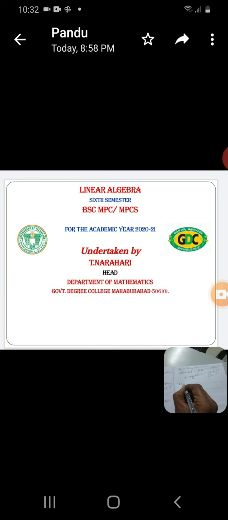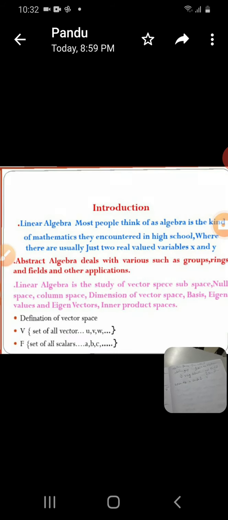Linear algebra is a study of vector space, null space, column space, dimension of vector space, basis, eigenvalues, eigenvectors, and inner product spaces.